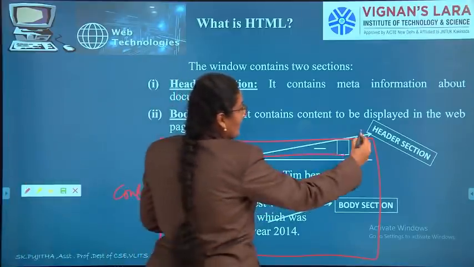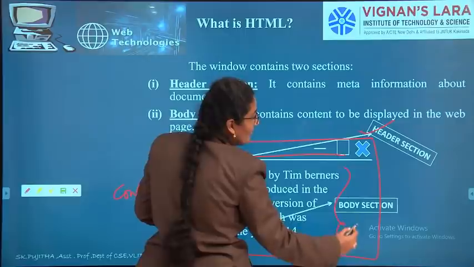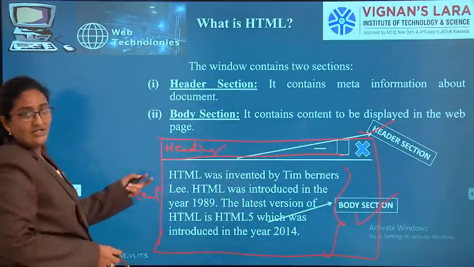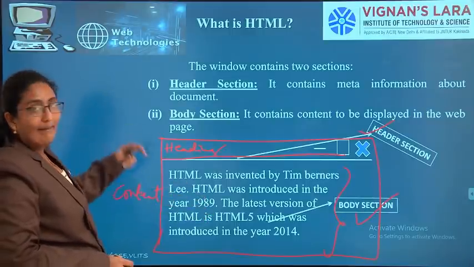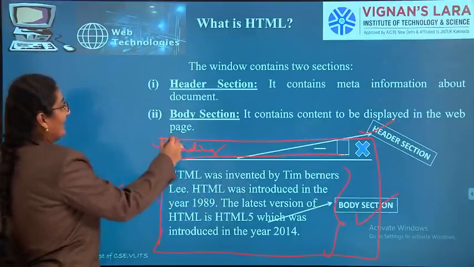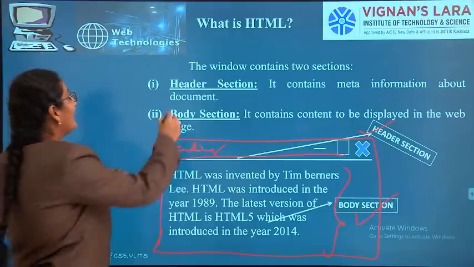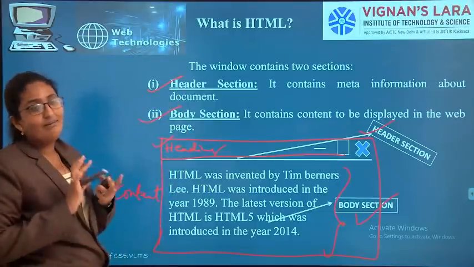Up to here it is called the header section. The remaining thing is called the body section. In the body section we have about HTML. The main content will be in the body section, and about the document will be in the header section. So every window is divided into two partitions, header section and body section.